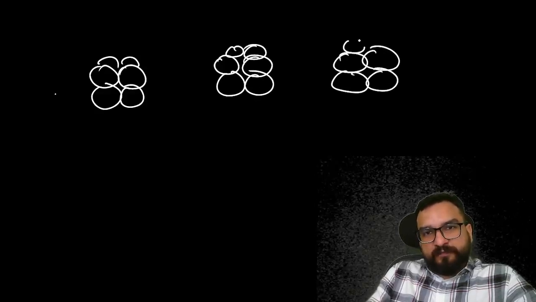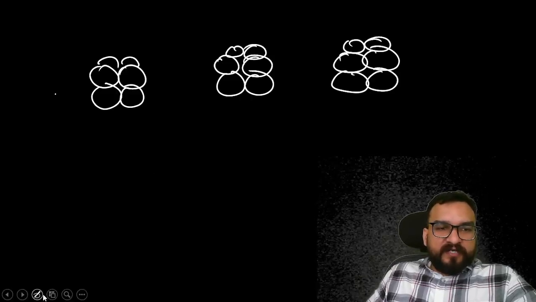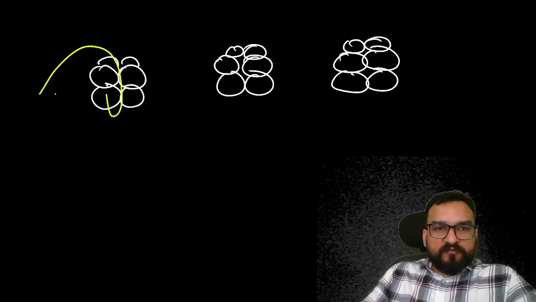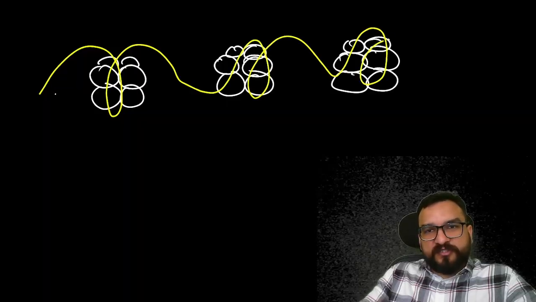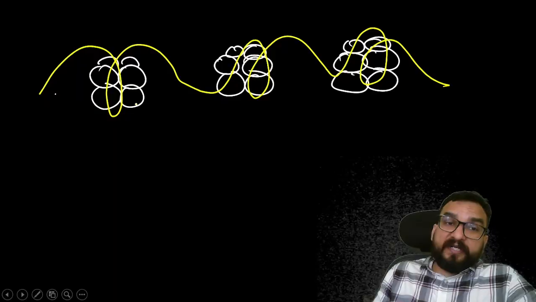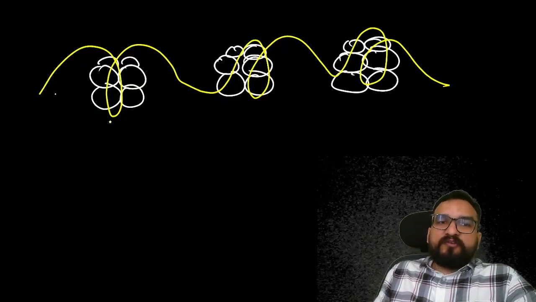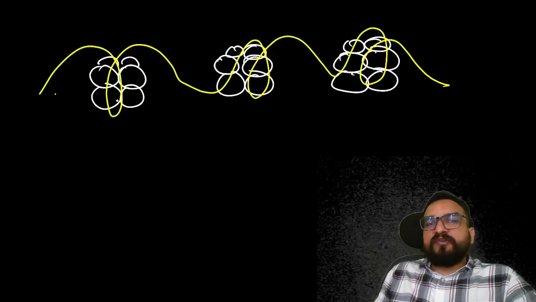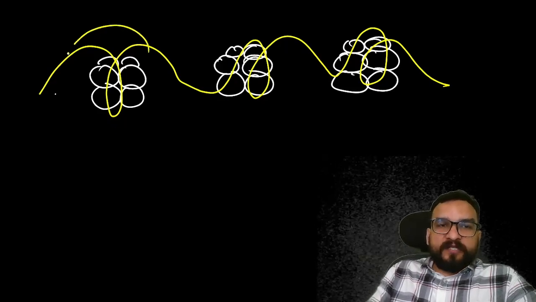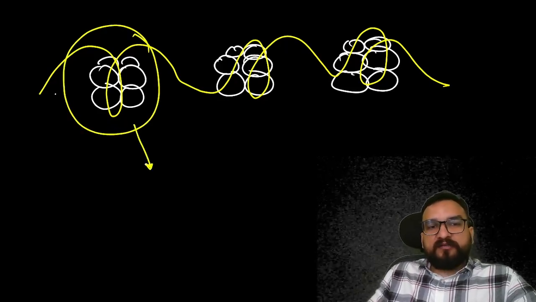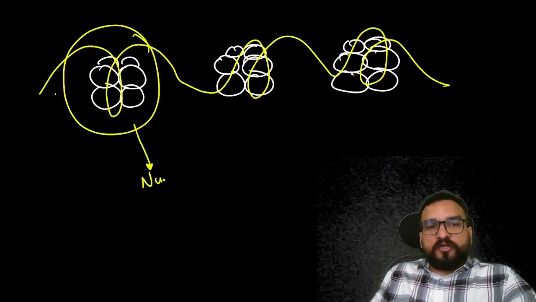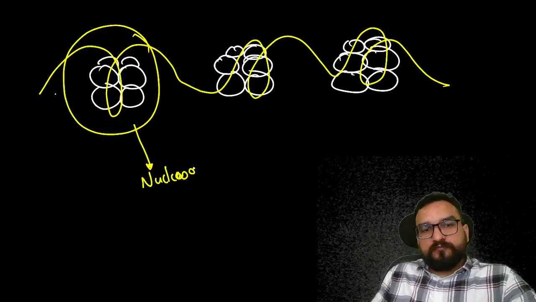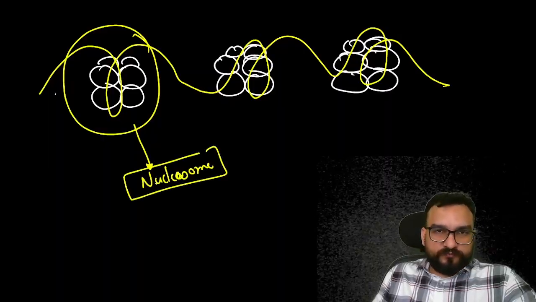This is singular, I have told you. One more octamer will be present like this, okay? And my DNA will be coiled up like this, 1.65 fold, linker DNA, 1.65 fold, linker DNA, 1.65 fold. That means my DNA is getting condensed. Over here these are histone proteins. One unit of this coiled up DNA and the histone octamer is known as your nucleosome. This is nothing but nucleosome, right?